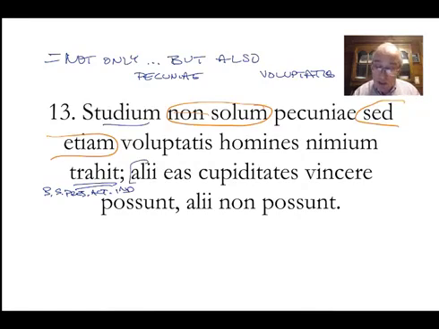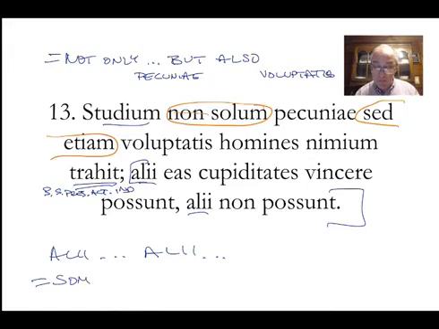Let's look at this other part of the sentence too. Alii, alii, alii, alii equals some, blah, blah, blah, and others, blah, blah, blah. So some possunt, some are able, others non possunt, others are not able.